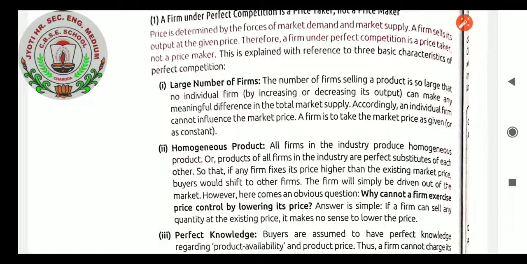However, here comes an obvious question. Why cannot a firm exercise price control by lowering its price? Answer is simple. If a firm can sell any quantity at the existing price, it makes no sense to lower the price.